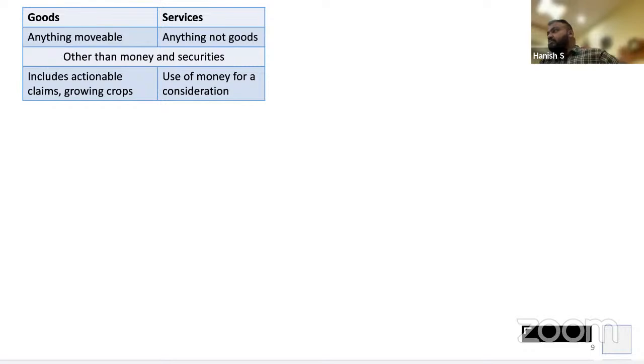Building? Movable. Lift in the building? Movable or immovable? Movable. If a lift does not move, why is it called a lift? It is not lifting only. But is a lift movable or immovable?